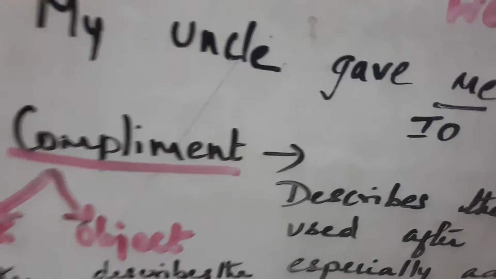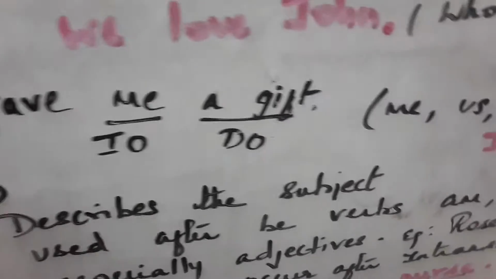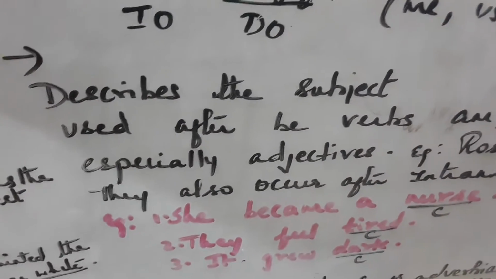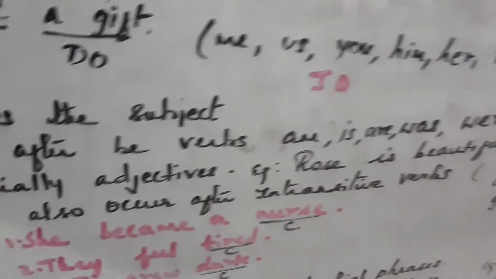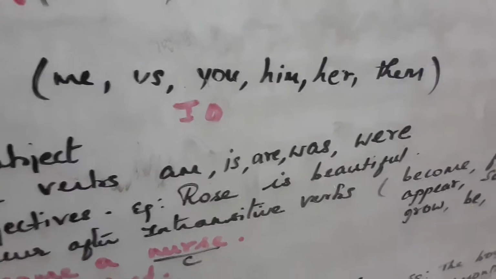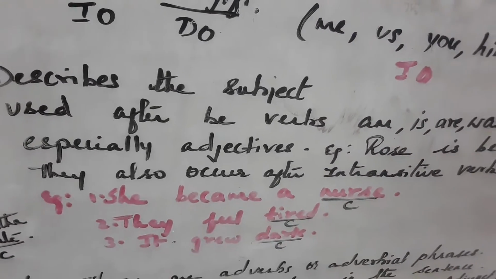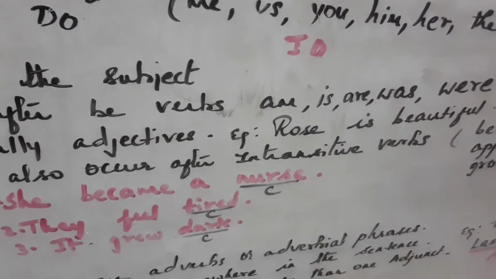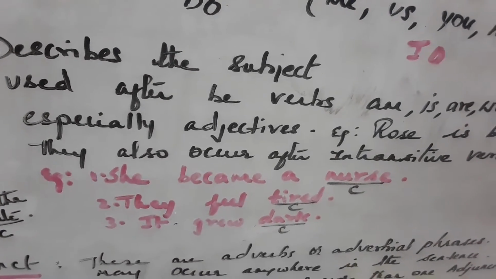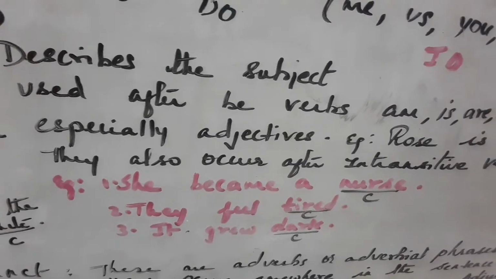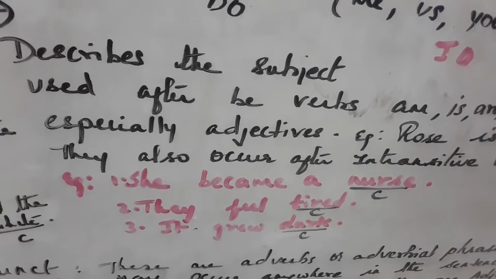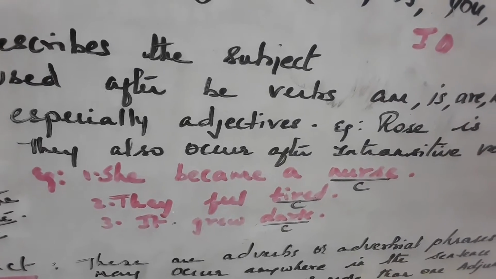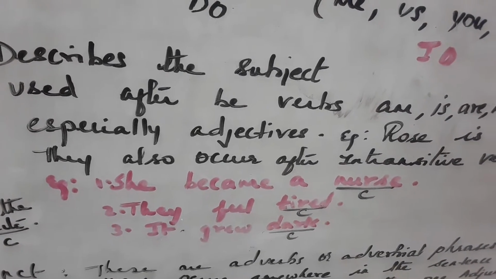Next is complement. Complement describes the subject. It is used after the verbs am, is, are, was, and were. Especially it is adjectives. They also occur after intransitive verbs. See, example: she became a nurse. Nurse is a complement. They feel tired. Tired is a complement. It grew dark. Dark is a complement.